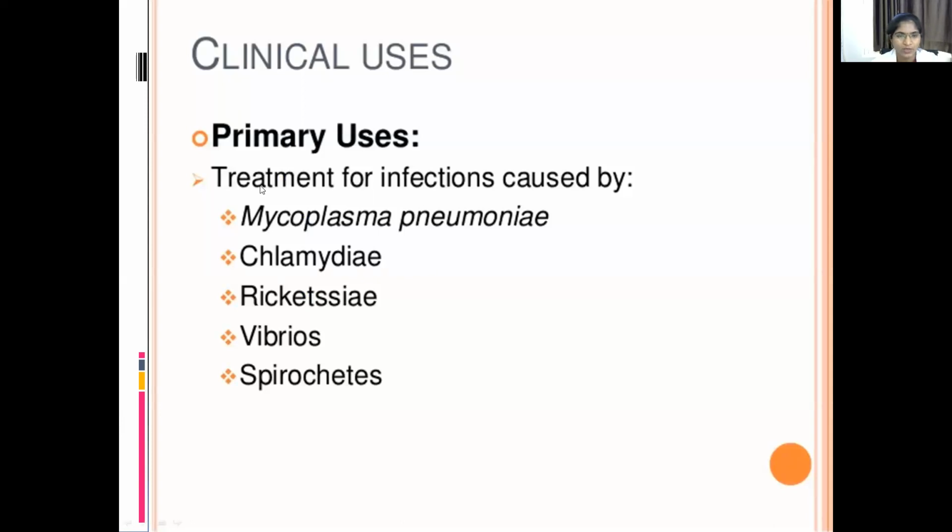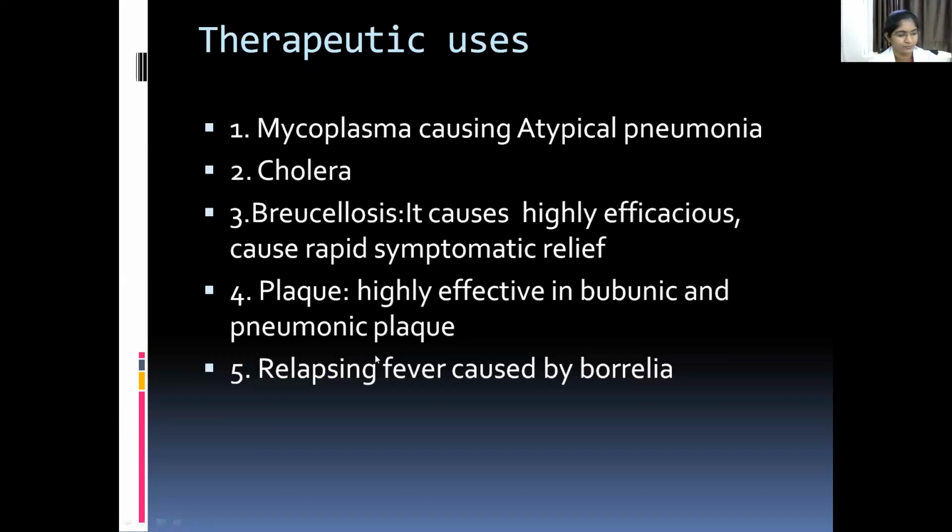And other uses, primarily tetracyclines are used in the treatment of infections caused by Mycoplasma pneumoniae, chlamydia, rickettsia, vibrio, and spirochetes. First one, Mycoplasma causing atypical pneumonia, cholera, brucellosis. It is highly efficacious and causes rapid symptomatic relief, and it is used in plague. It is highly effective in bubonic and pneumonic plague. And tetracyclines are also used in relapsing fever caused by Borrelia.